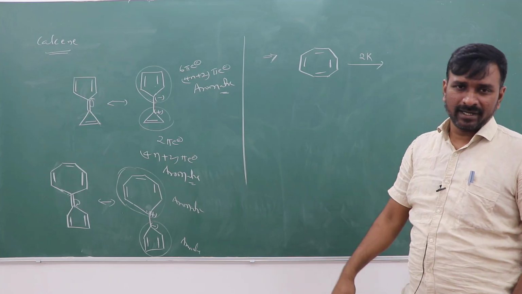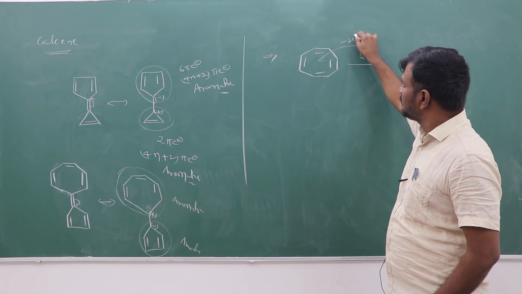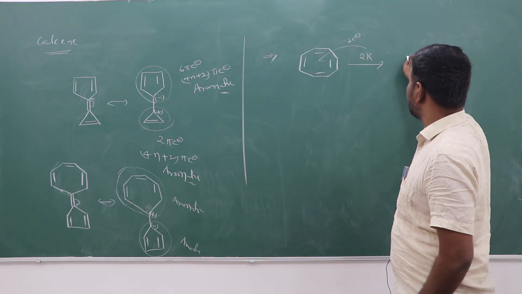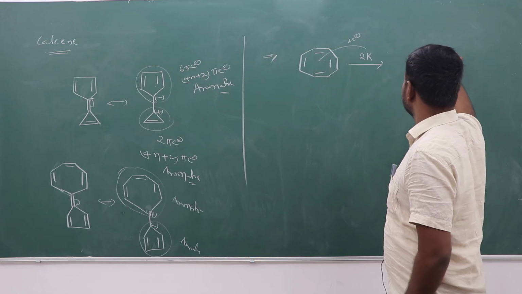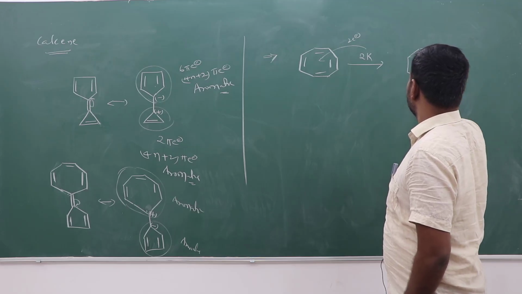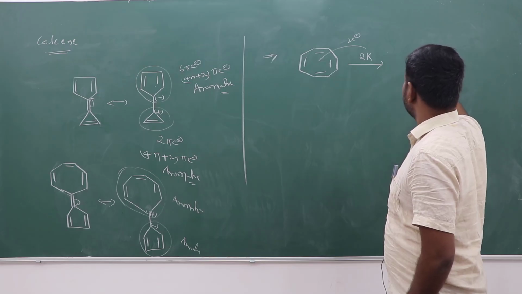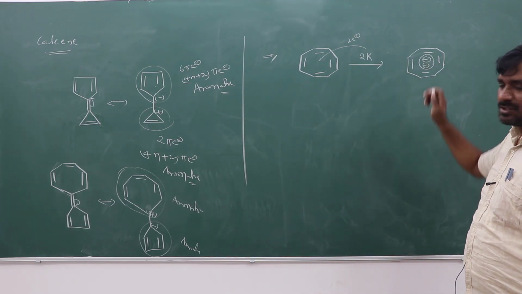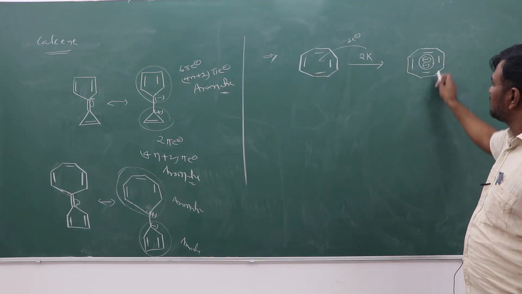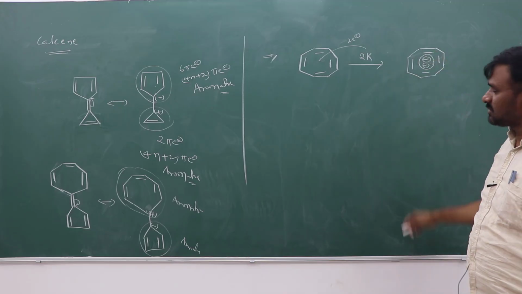If it is reacting with 2 K, 2 metal, when it is adding 2 electrons, what will happen? This molecule is getting like this, minus 2. When it is like this, delocalization takes place, and minus 2.